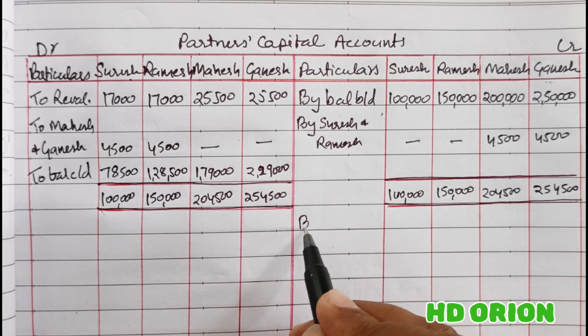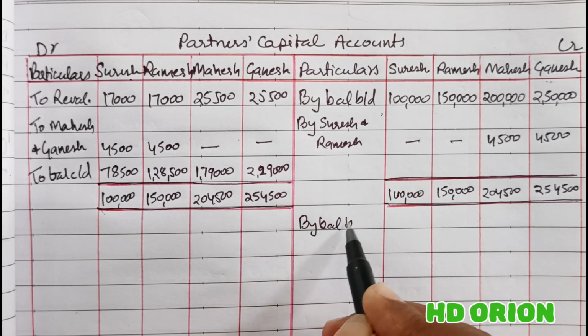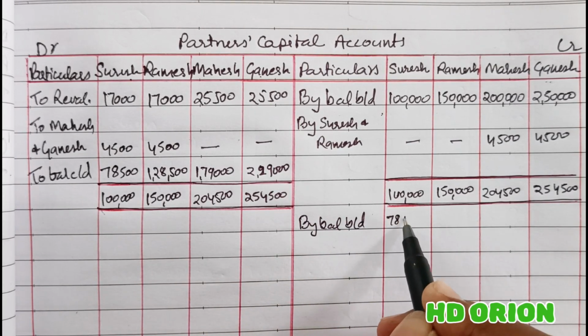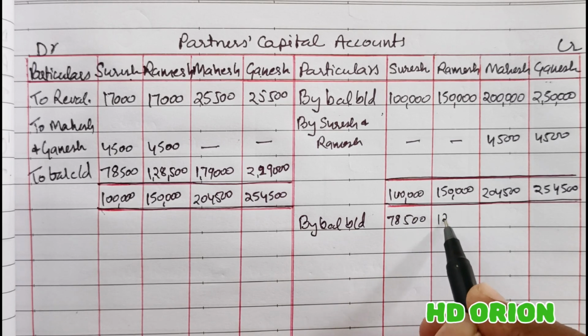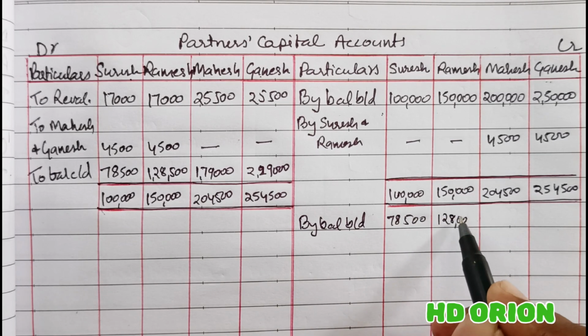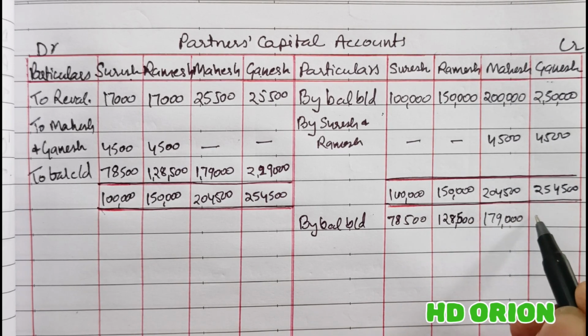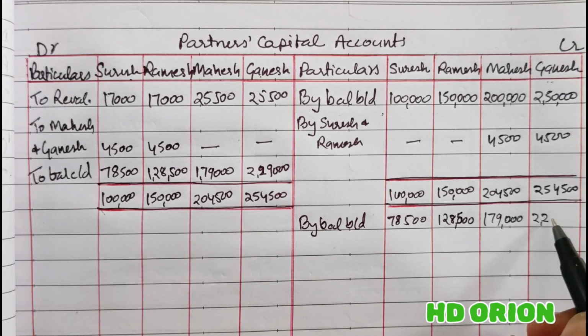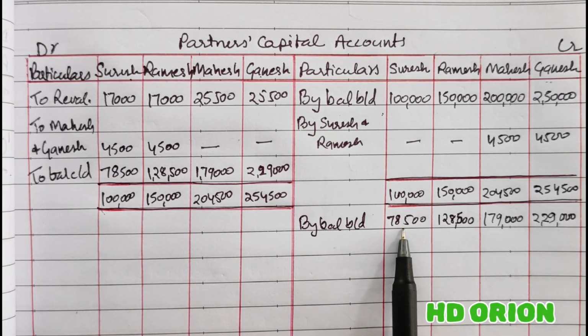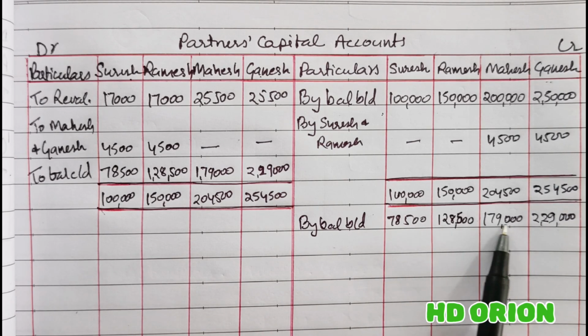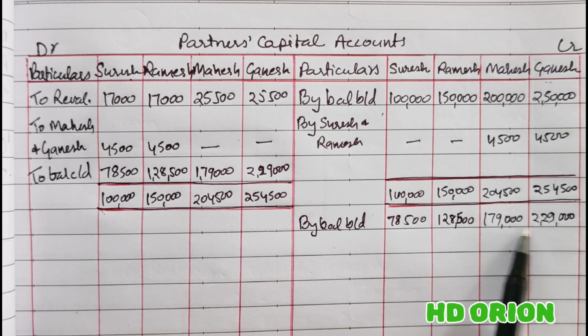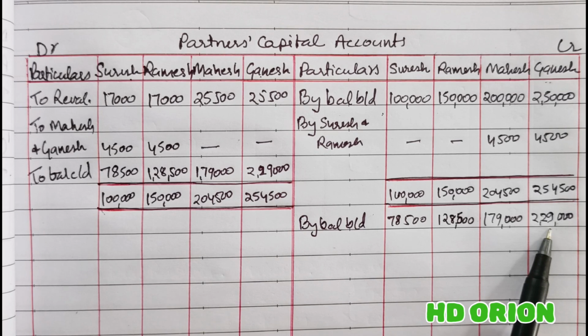So let us bring it down here by balance brought down. We will add this, get the grand total, and then break it in the new profit sharing ratio.